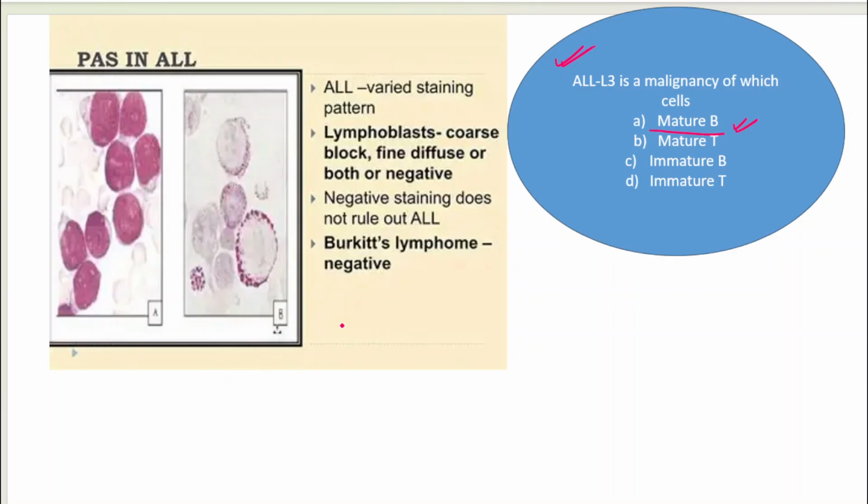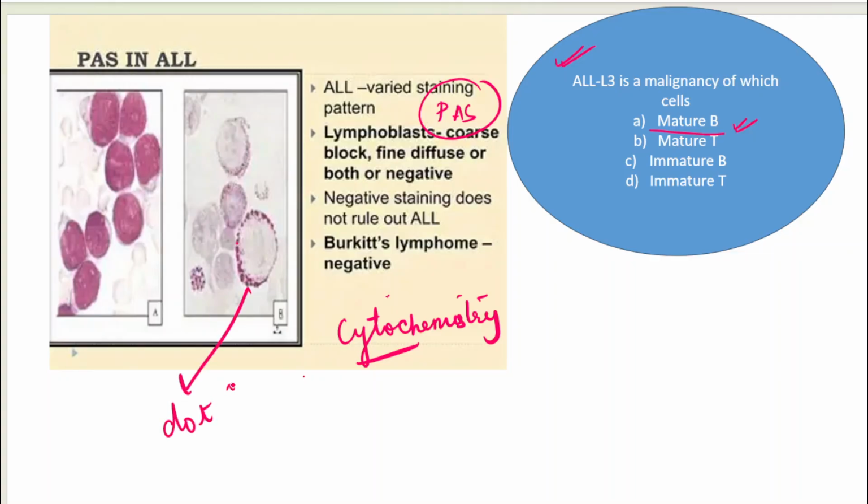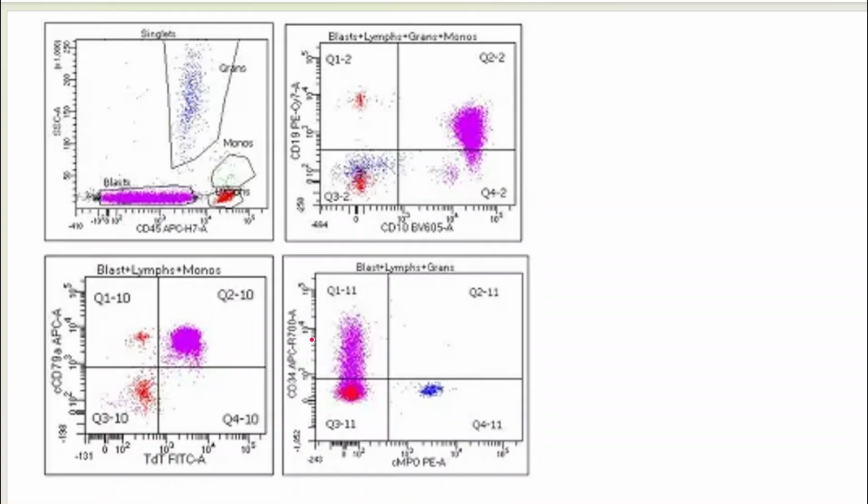Now we had done that we are going to look at the CBC first and the peripheral smear first, and what else we are going to do? We are going to do cytochemistry. So AML will have different kind of cytochemistry. ALL, for lymphoblast we do PAS staining. What you are going to see in PAS staining? You are going to see this block-like positivity. Block-like positivity in the lymphoblast. Okay, so you have to remember that lymphoblasts are going to show PAS positivity.